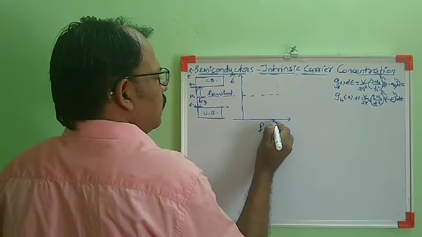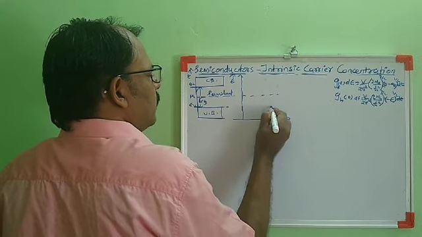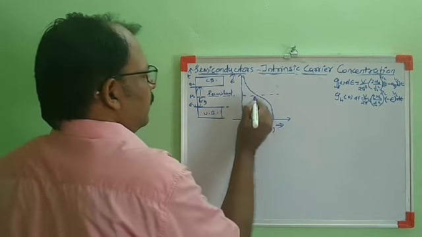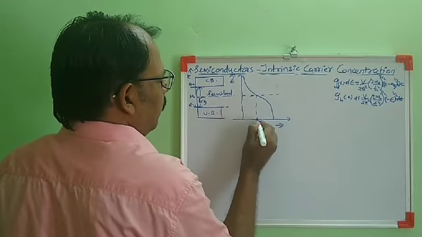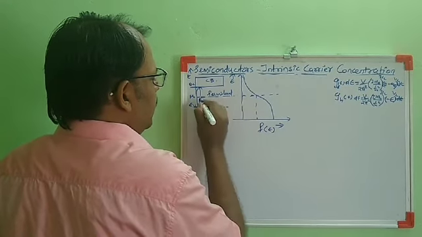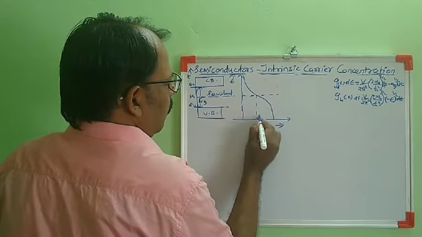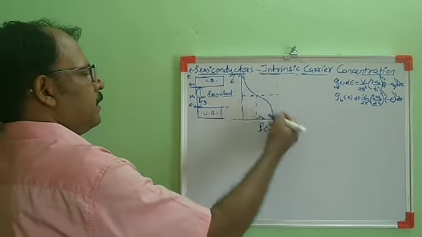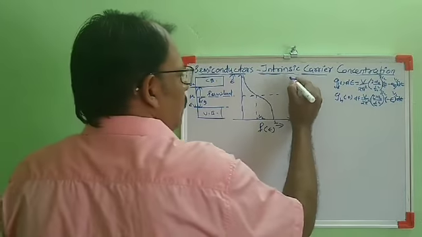So the occupancy will be like this. At the Fermi level, when E equal to mu, the probability of occupancy will be 1 by 2. So this is for temperature T greater than 0.